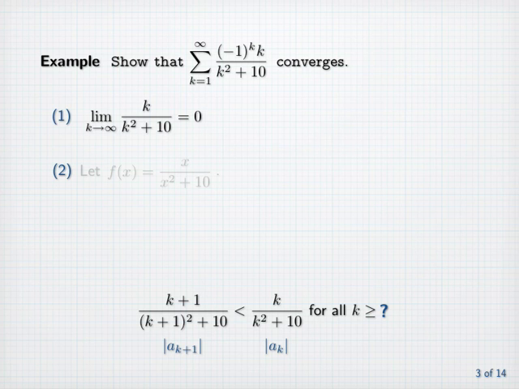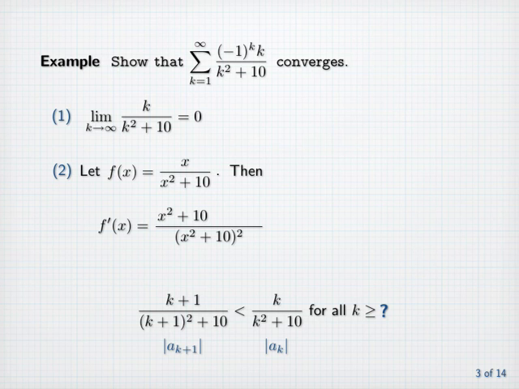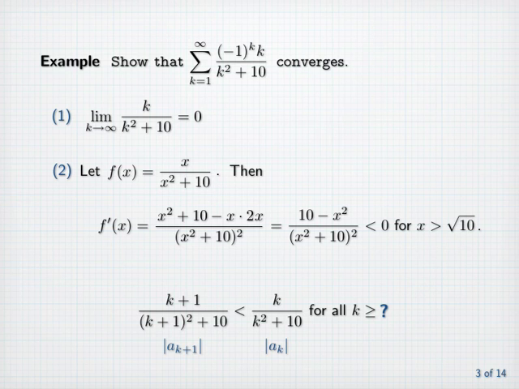Let's let f of x equal x divided by x squared plus 10. Then f prime of x, using the quotient rule, has the denominator x squared plus 10 quantity squared, and the numerator is 1 times x squared plus 10 minus x times the derivative of the bottom, which is 2x. That simplifies to 10 minus x squared divided by x squared plus 10 squared, which is clearly less than 0 for all x greater than the square root of 10.